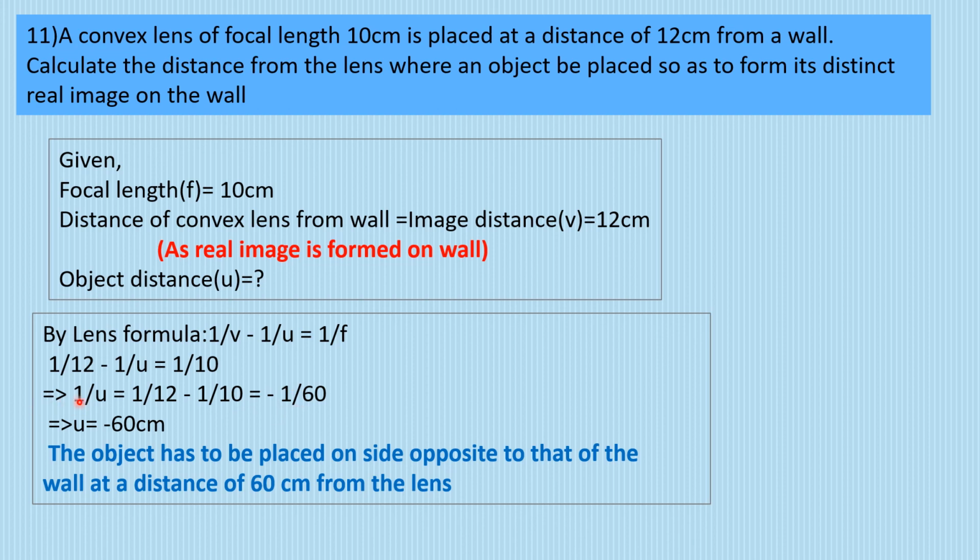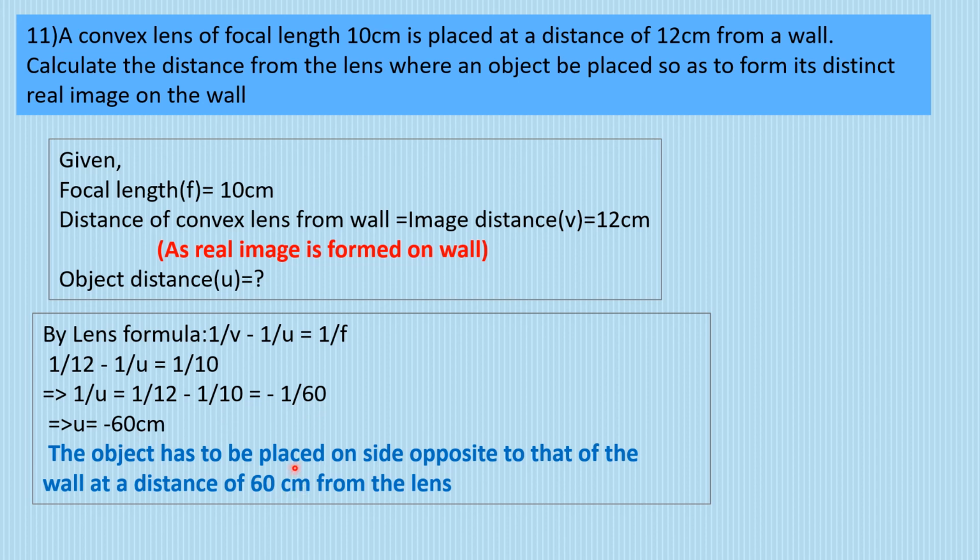Now remember, this is 1 by u as minus 1 by 60. We want u, so we have to reciprocate this. But we can't reciprocate only on one side. We have to reciprocate on both sides. This is a common mistake area. I've been telling this since many lectures, now you must be through with it. If we are reciprocating one side, we have to reciprocate the other side as well. So u is equal to minus 60 centimeter.